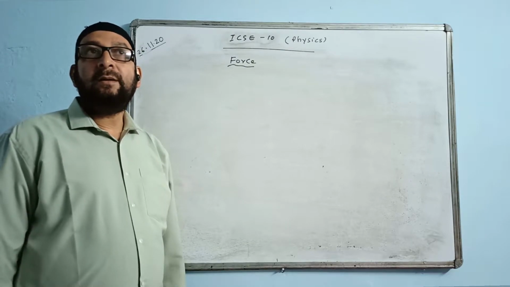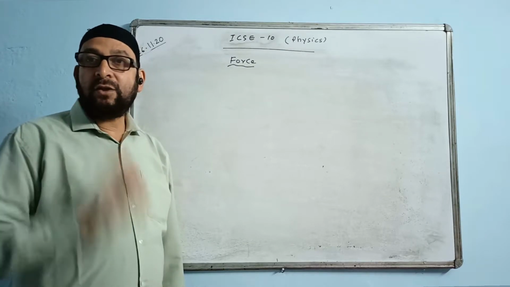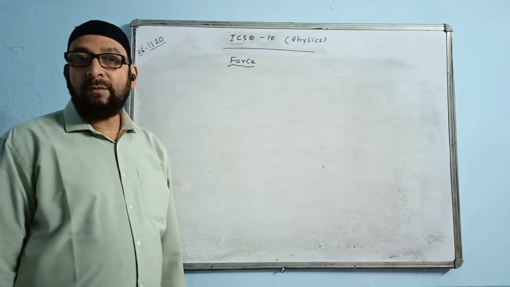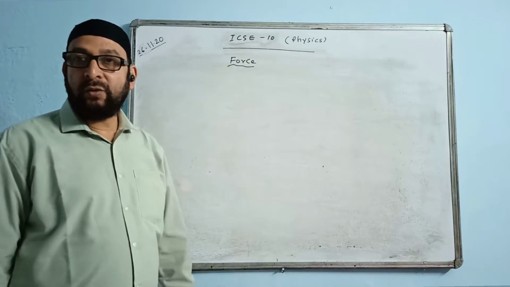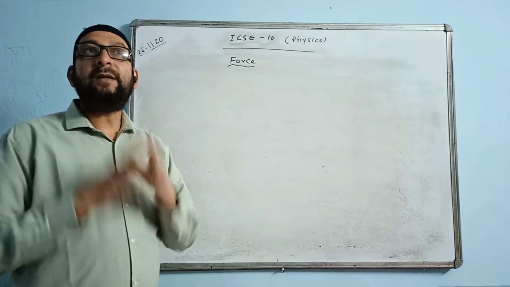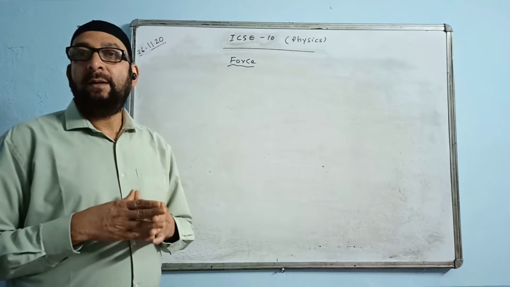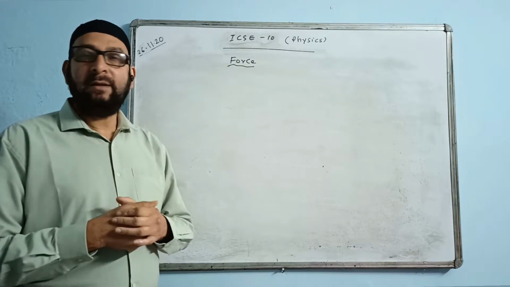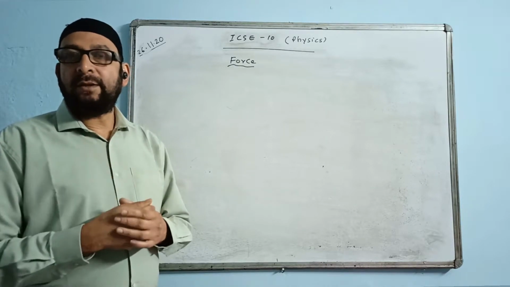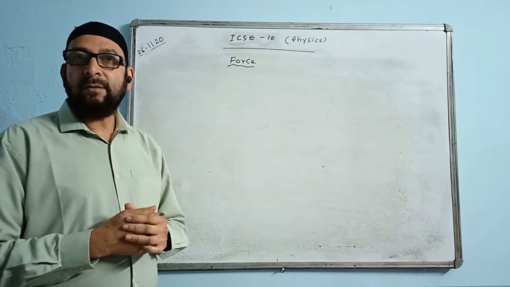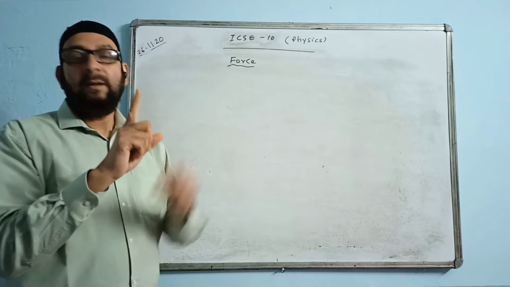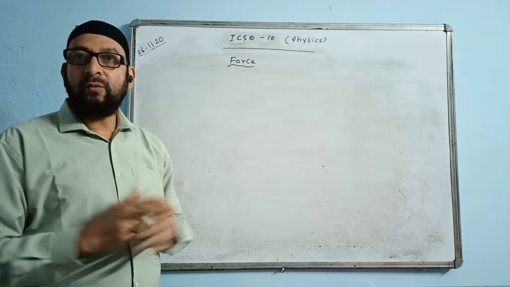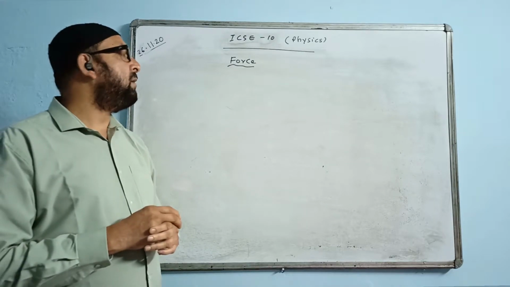And there they may ask to name one instrument where this principle is used. Then what will be the name of that instrument? The name of that instrument will be beam balance. Beam balance, or common balance you can say, or physical balance. So any one name you can suggest. Beam balance like this. There will be a pointer exactly in the middle there, that we normally call taraju. So that example you can suggest.